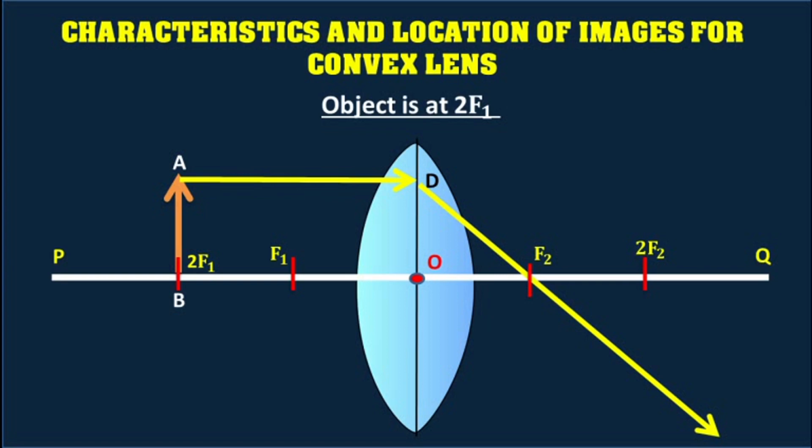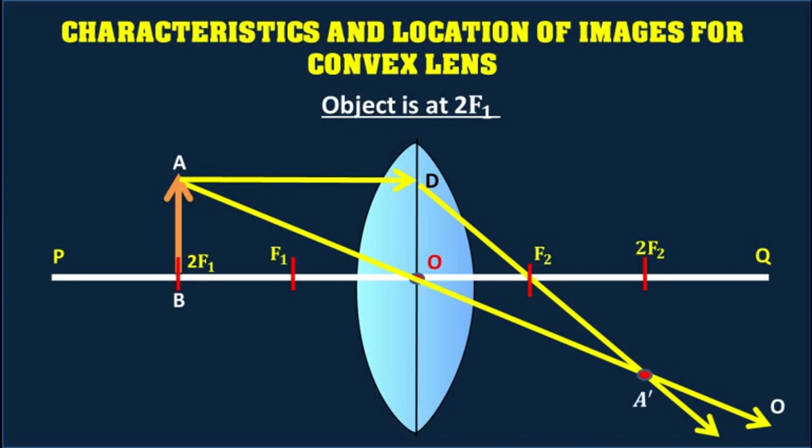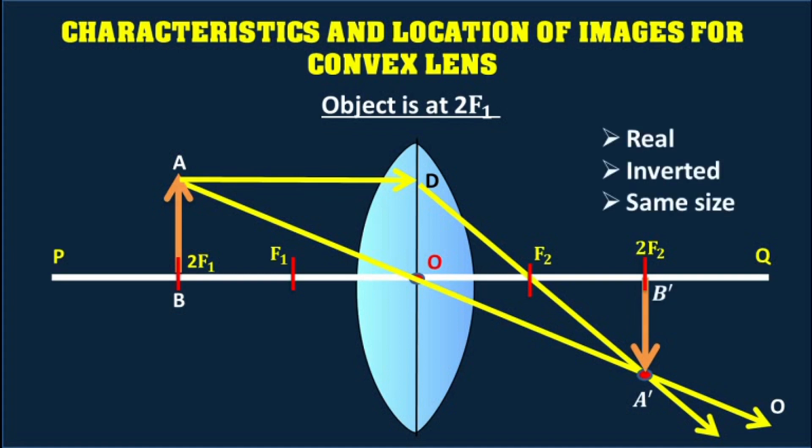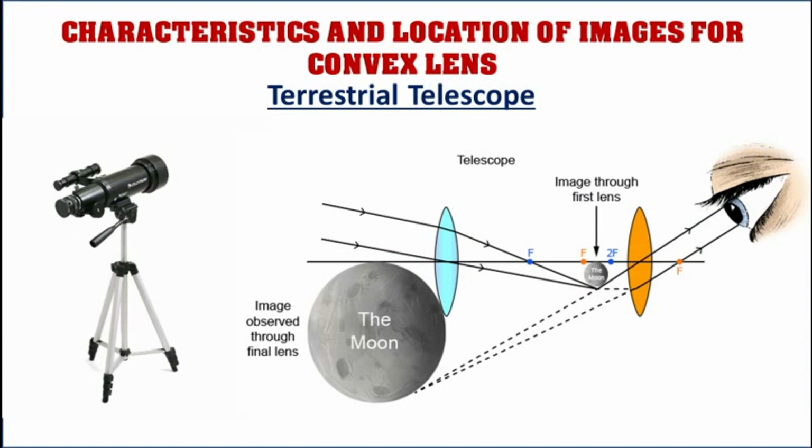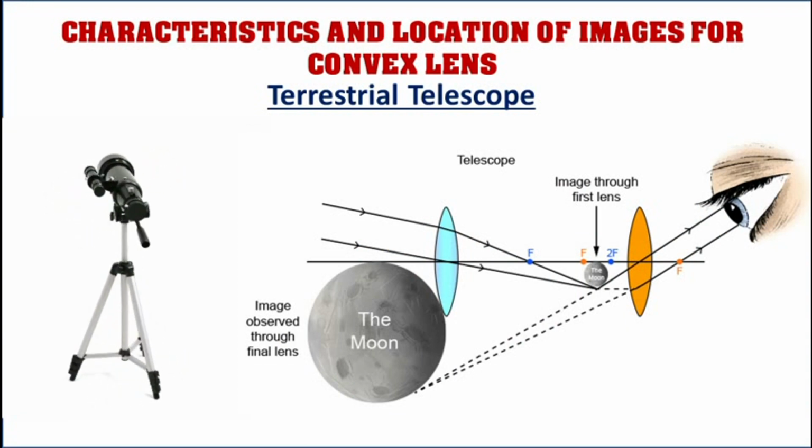Another ray AO incident through the optical center O of the lens travels undeviated. The two rays meet at a point A dash. Thus A dash B dash is the real and inverted image of the object. The image is formed at 2f2 and is of the same size as the object. In this manner, a convex lens is used as a terrestrial telescope for erecting an inverted image.